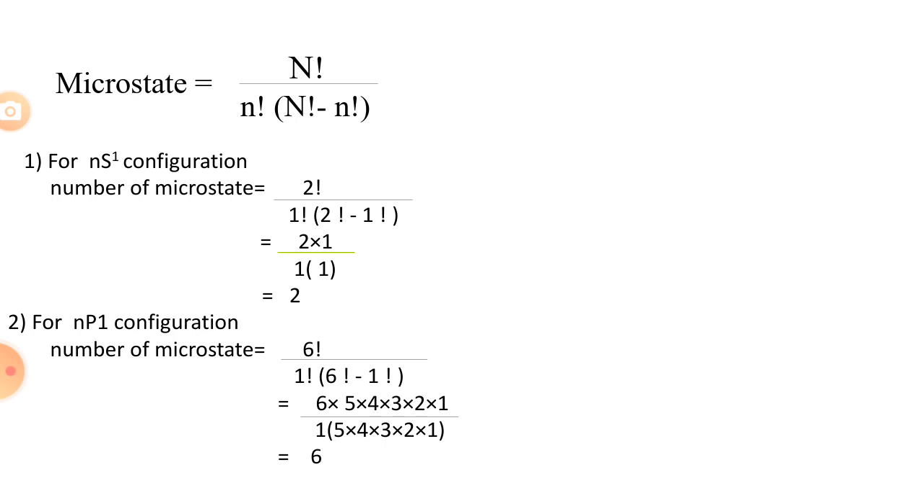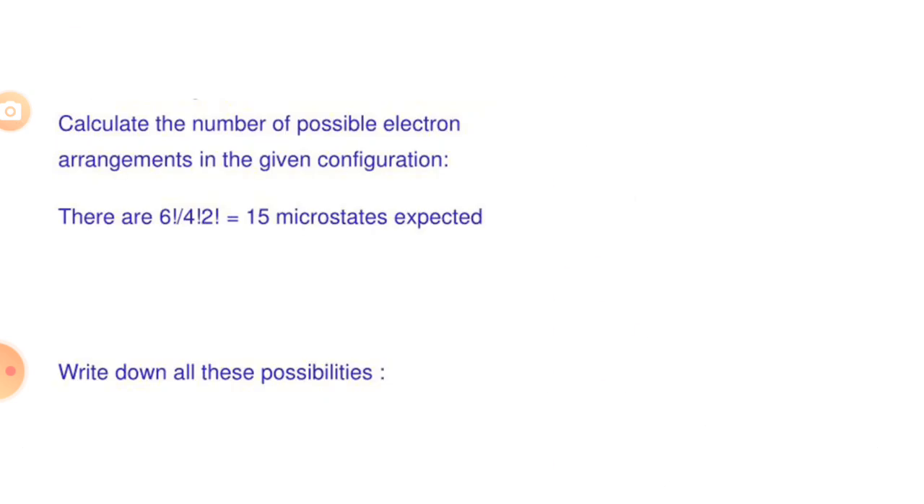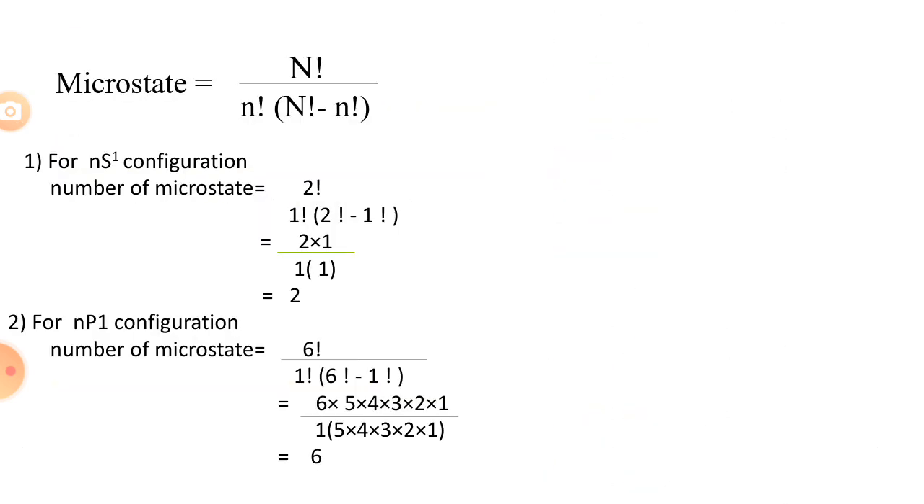What is the capacity of an s orbital to carry electrons? An s orbital can carry only 2 electrons. So the total capacity is 2, that's why 2 factorial, that's capital N. As we have already discussed, capital N is equal to the capacity of the orbital, and small n is equal to the number of electrons present in that orbital. In this case the configuration is s1.